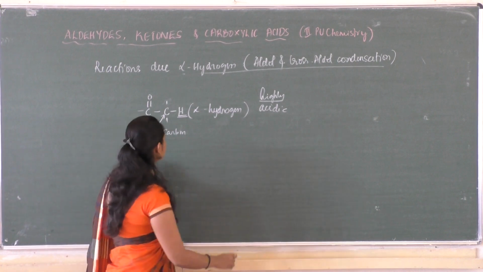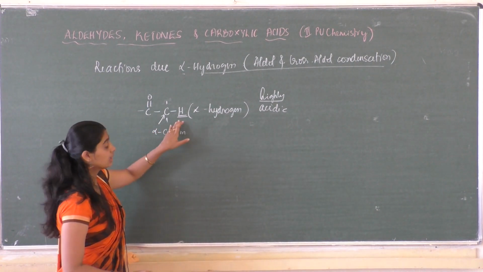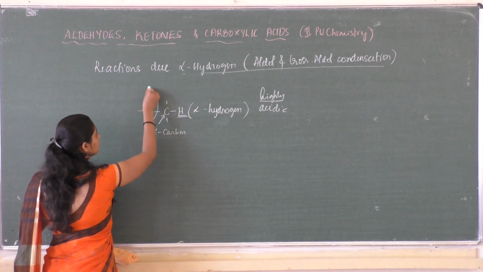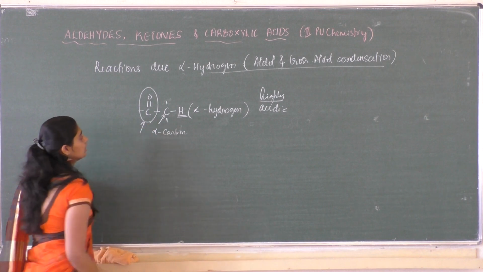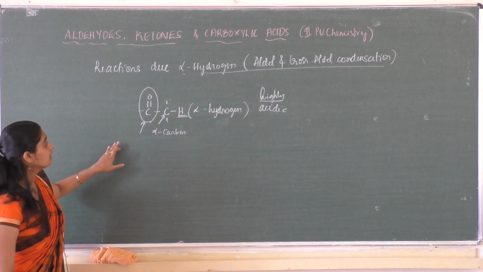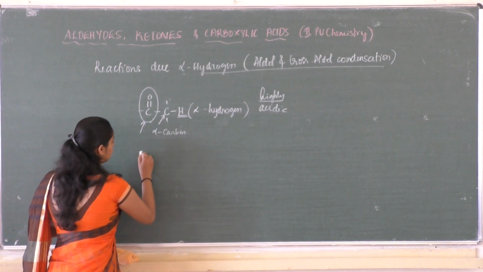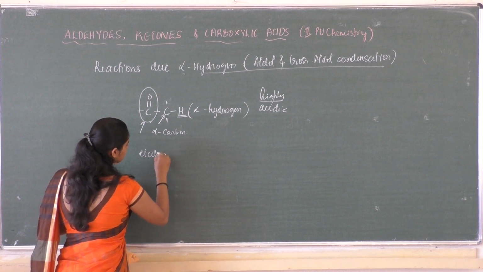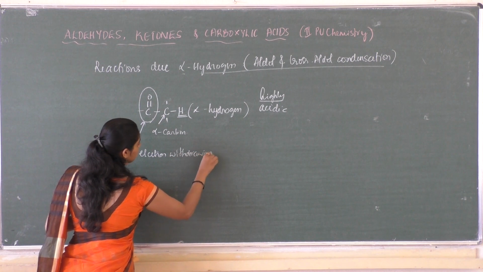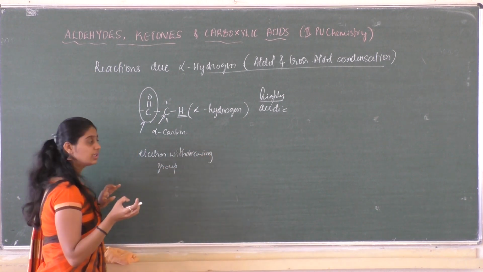The reason for the highly acidic nature of the alpha hydrogen atoms is the presence of the functional group, the carbonyl group. The nature of the carbonyl group, as you all know, is that it is an electron withdrawing group, so it tends to pull the electrons towards itself.